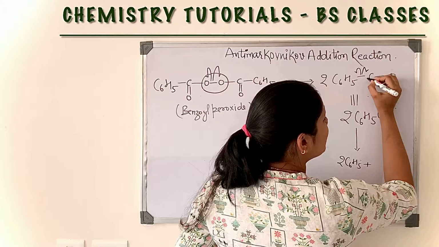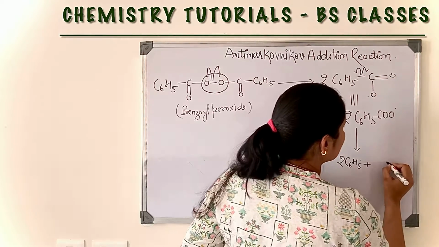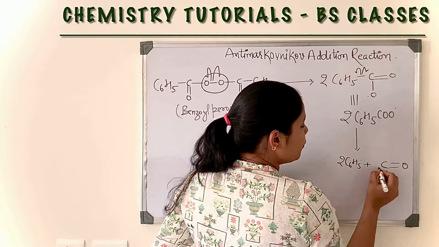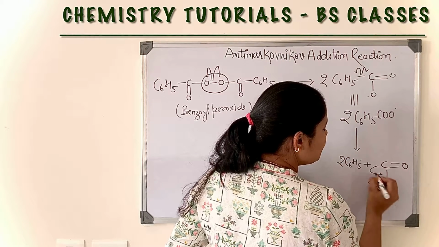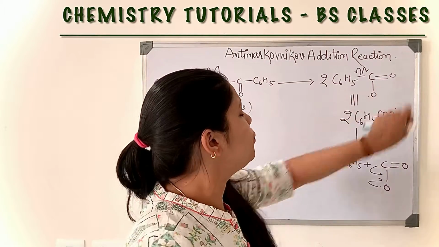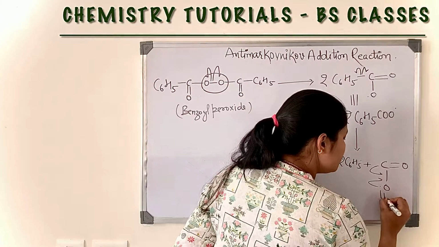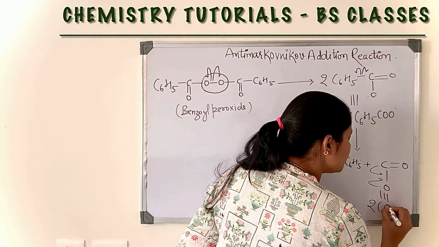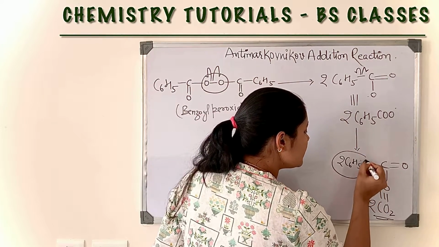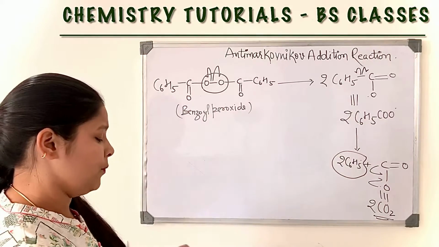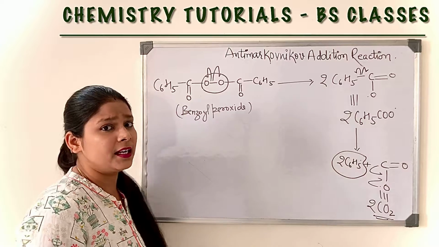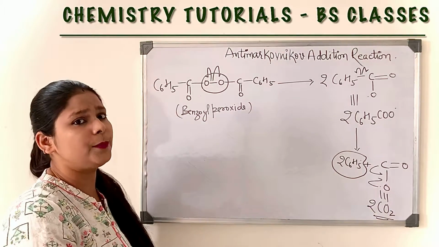Now here one odd electron and one odd electron, so both odd electrons combine and form a bond, so this is CO2. Here also we will get two molecules of CO2. Now this will remain in radical form. The only use of this free radical is to split the HBr.